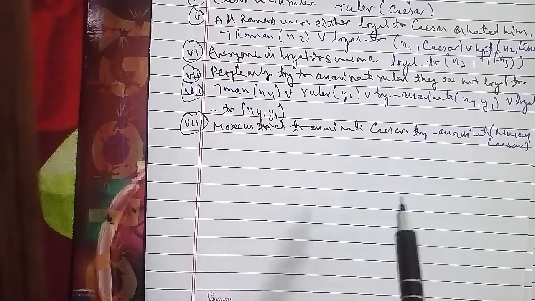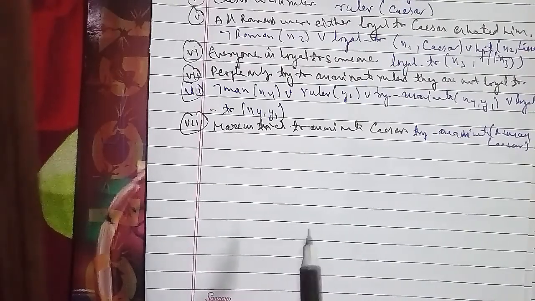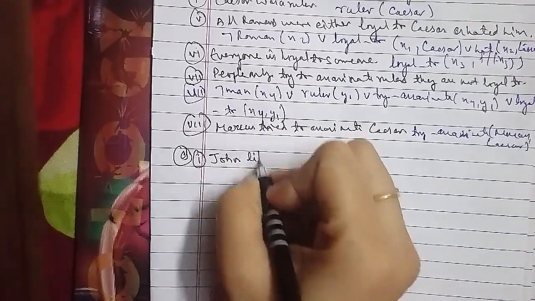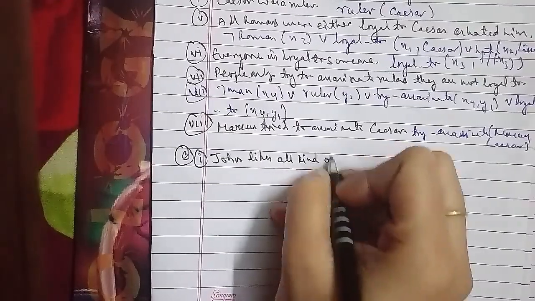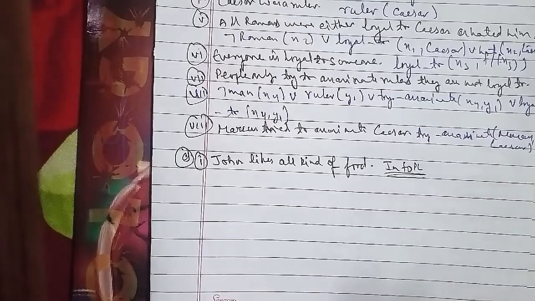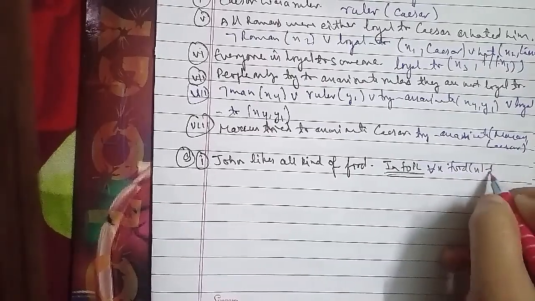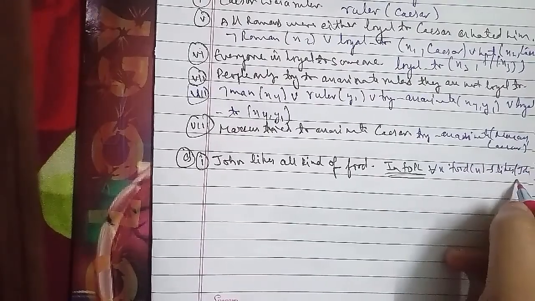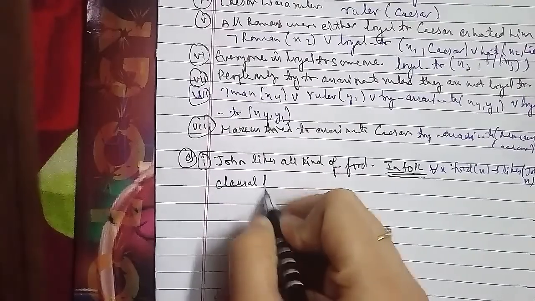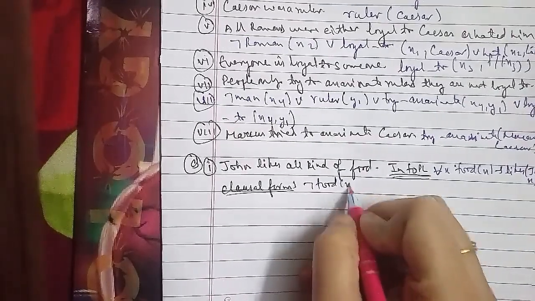Now we'll convert the second one: apples are food. First we convert it in FOPL: food(apples). The clausal form is the same, food(apples), for both FOPL and clausal form. For the third sentence, chicken is food. In FOPL that is food(chicken), and the clausal form is the same as apples: food(chicken).